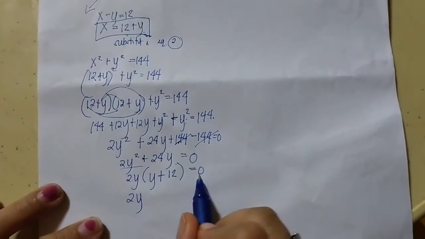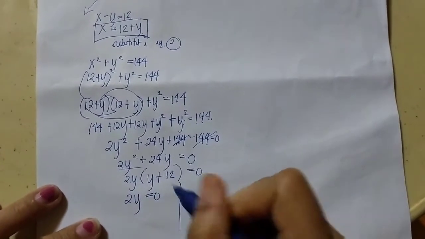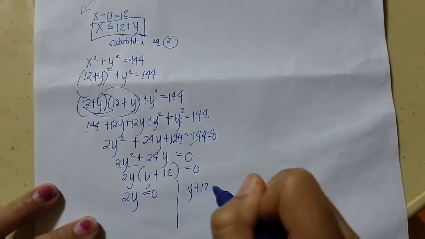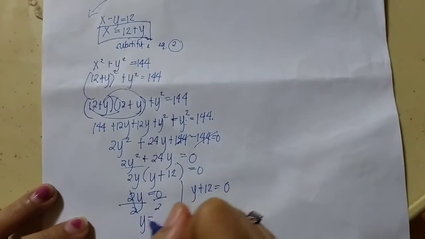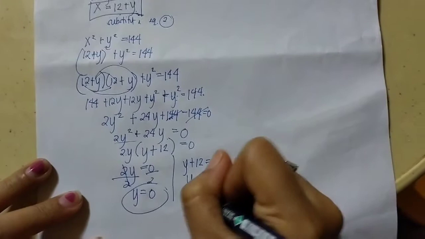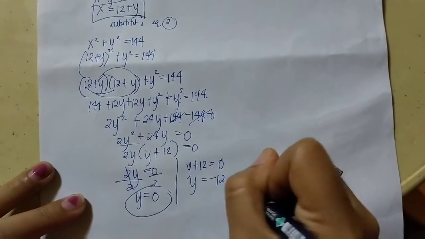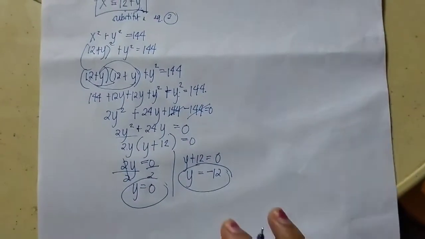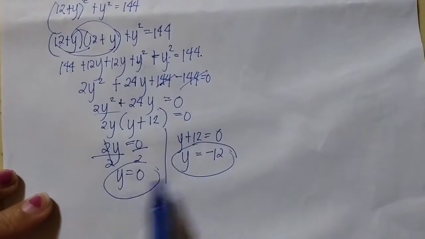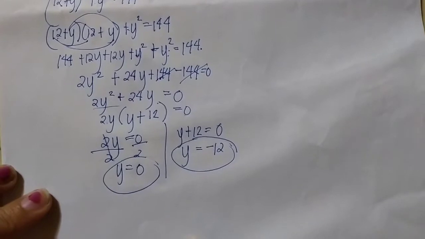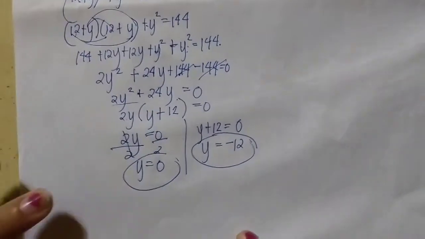Let's separate: 2y equals 0, and the other is y plus 12 equals 0. Then divide by 2, so y equals 0. The other is y equals negative 12. So this is now the value of y, the two values of y.